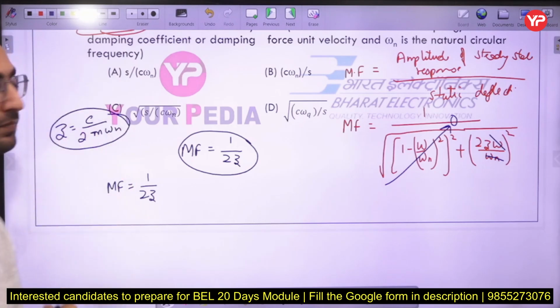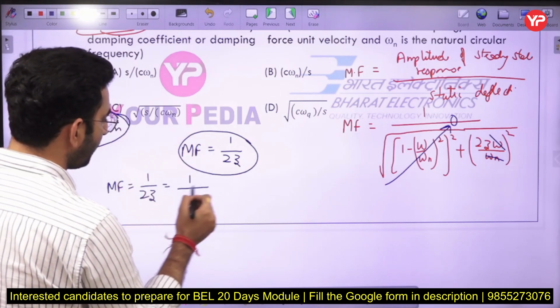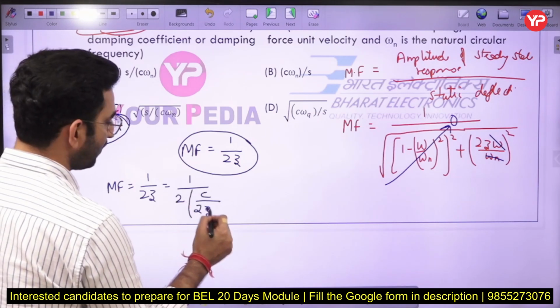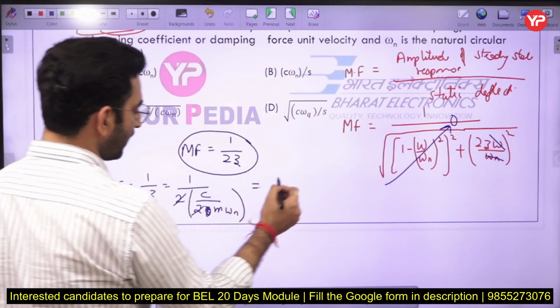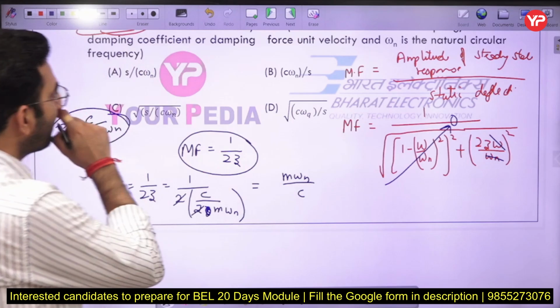That is the formula. So just put this value here. You are going to get 1 upon 2 into C upon 2 m omega n. So 2 will cancel out. It will come out to be m omega n by C here.